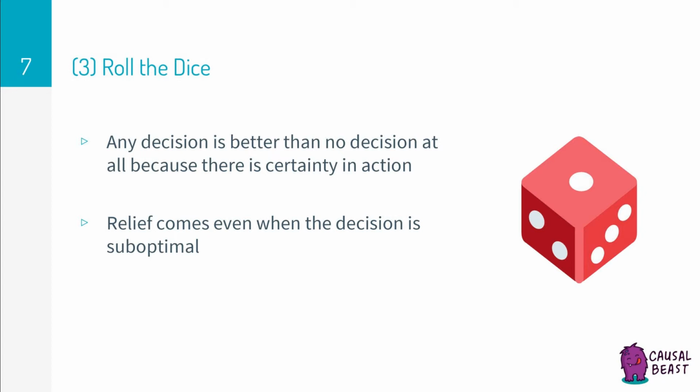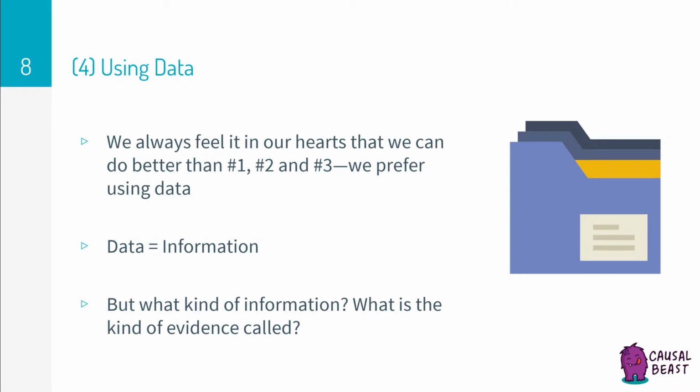What's done is done. The fourth and final way we reduce uncertainty is by using data, which is our most preferred way to deal with uncertainty, because we've always felt it in our hearts as rationalists that we can do better than just attending to the familiar, making stuff up, and rolling the dice. We prefer using data because data is information, particulars, which by definition are informative. And by informative, we mean they are able to reduce the uncertainties around our decisions.